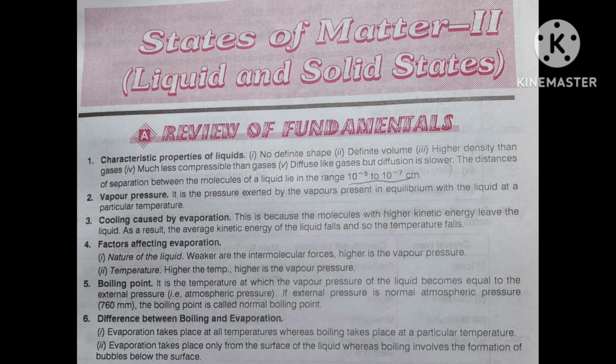If external pressure is normal atmospheric pressure, that is 760 mm, the boiling point is called normal boiling point.